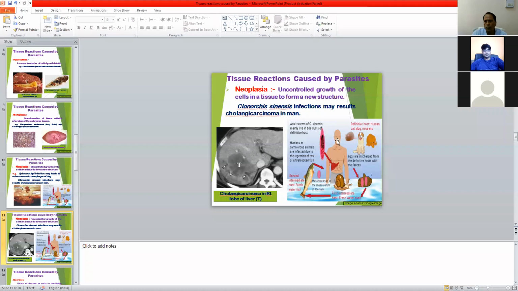The final host gets infection by metacercariae in infected food. In this case, cholangiocarcinoma occurs in the bile duct. This T indicates the cholangiocarcinoma in the bile duct of the liver.